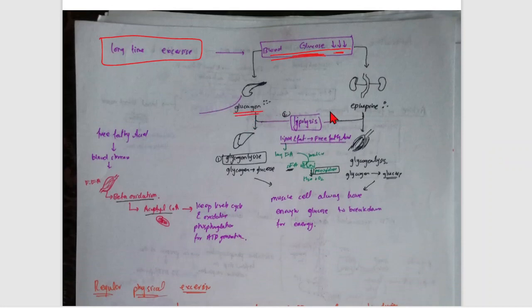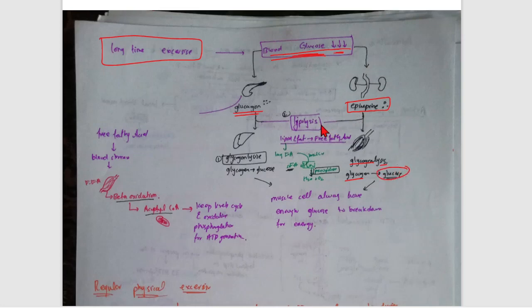Glycogen is present in the muscle and in the liver, all glycogen. So epinephrine is released from the kidney, okay. And what does epinephrine do? Epinephrine does glycogenolysis. Glycogenolysis actually converts glycogen into glucose. One thing is it.